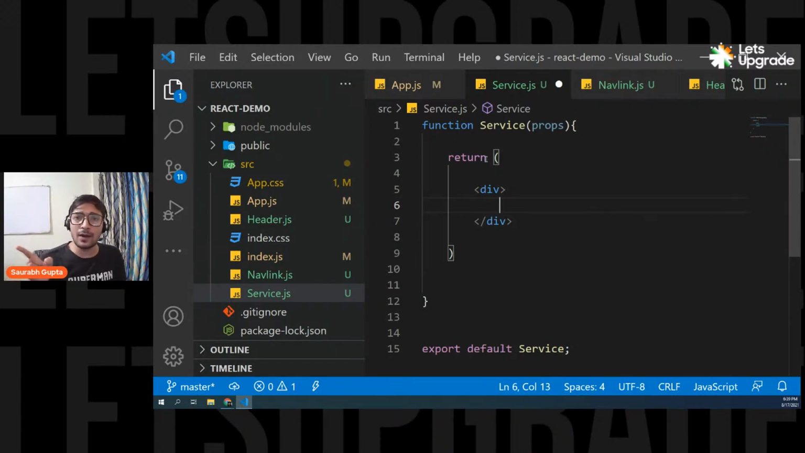Because that is the only one thing that I'm exporting from this file. Is that clear, Vishaka? If you don't write default, that means in future I can also export anything else from this file. Simple. Okay, I hope you're clear with this. Now let's move ahead.